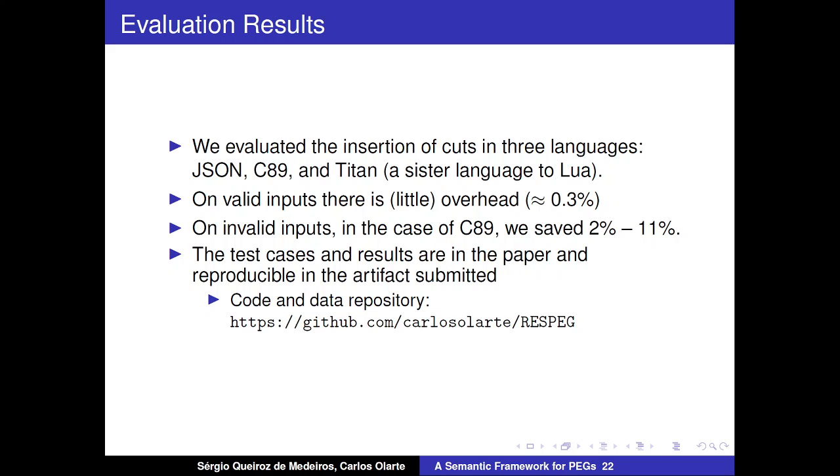On valid inputs, we noticed a little overhead, and on invalid inputs, we could see that the parser saved a good amount of work. In the case of C, this amount varied between 2 and 11%. In the case of JSON, it was somewhat higher. The test cases are available in this repository.